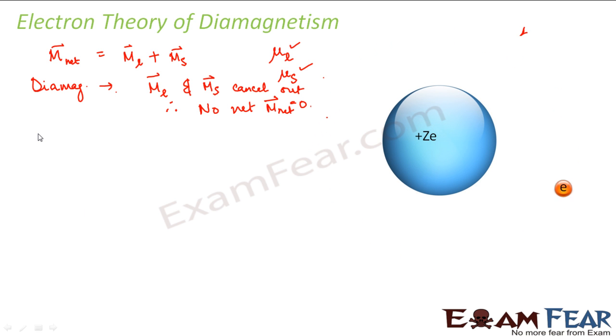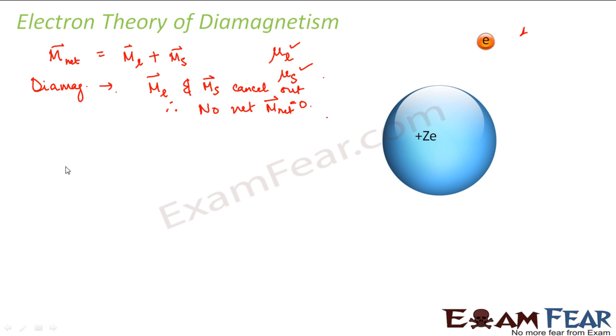Therefore, in this scenario we can consider that an electron inside an atom is equivalent to two electrons moving with the same angular velocity but in opposite sense. What did we conclude? We conclude that in a diamagnetic substance, for each atom, the net magnetic moment is equal to zero.